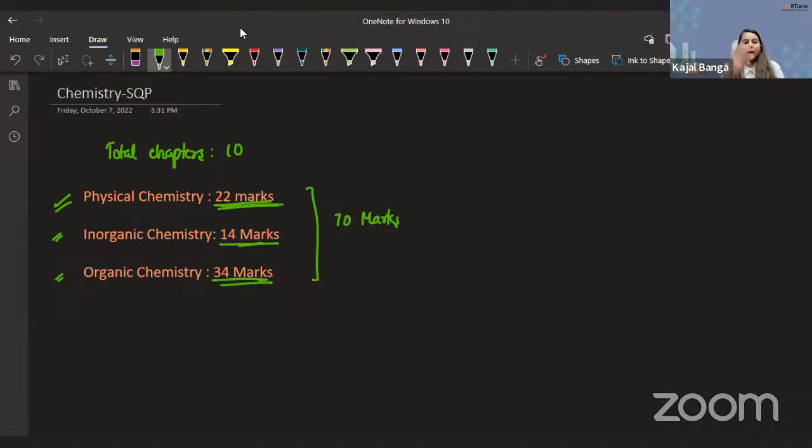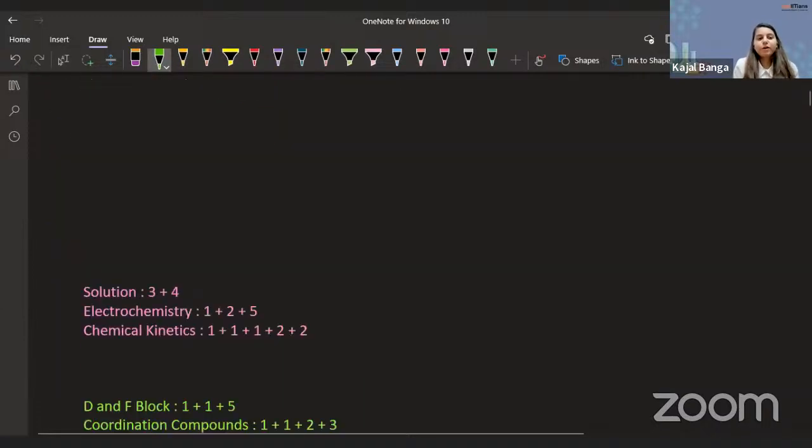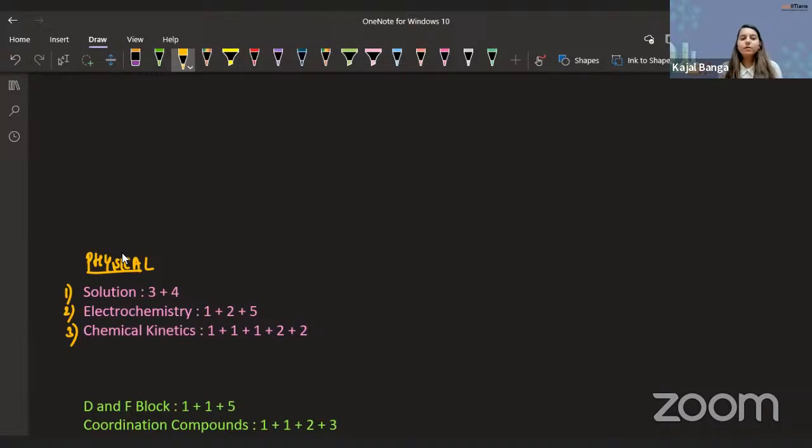Now let's talk about how exactly the marks are distributed with respect to each of these branches. Let's start with physical chemistry first. In physical chemistry, these are the 3 chapters we have: solutions, electrochemistry, and chemical kinetics. So this is exactly how the marks are distributed. We will go into the detailed analysis as well. So what kinds of questions do we basically have?